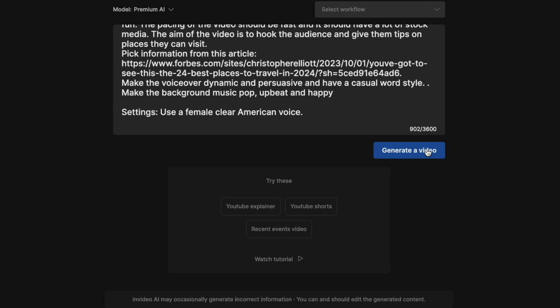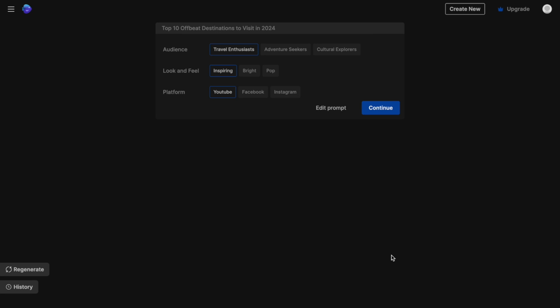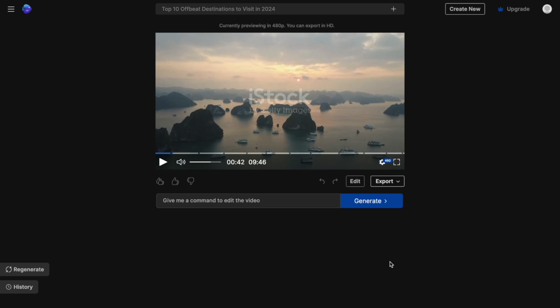Now, when you click on generate, InVideo will ask you for a few more details such as the target audience and the look and feel that you want for your video based on your prompt. And once you click on continue after choosing those, InVideo will create your first draft in just a few minutes. Now let's take a look at the first few seconds of the video to see what it looks like.